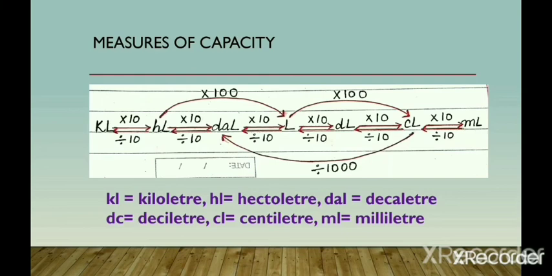Nothing is changed in all 3 units. Just you have to remember the sequence. And remember this thing, that if you want to convert a higher unit to a lower unit, then you have to multiply with 10 in each step. And if you are moving from lower unit to higher unit, then divide with 10 in each step.